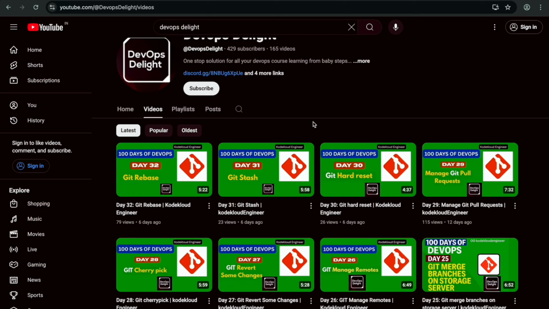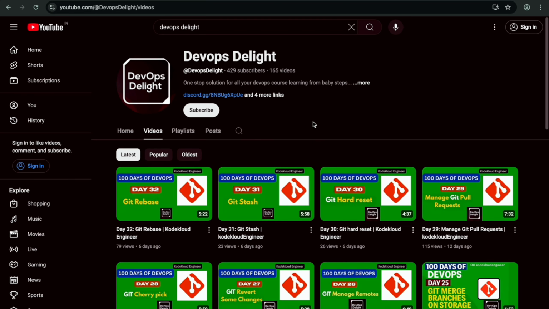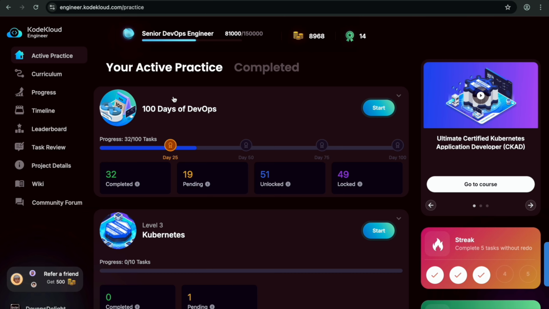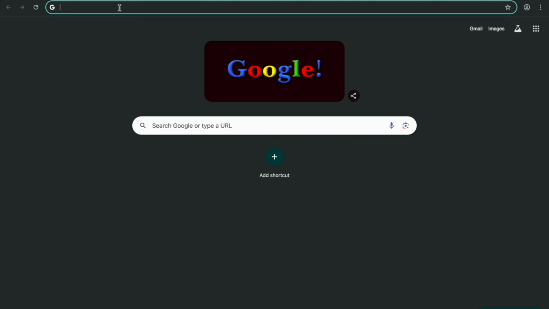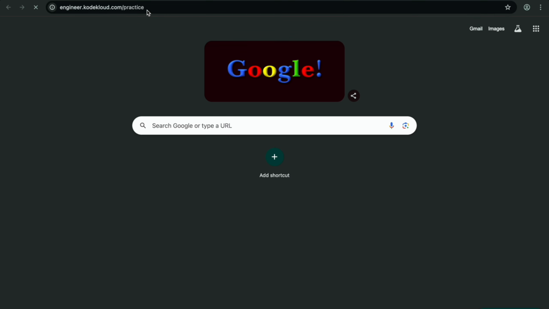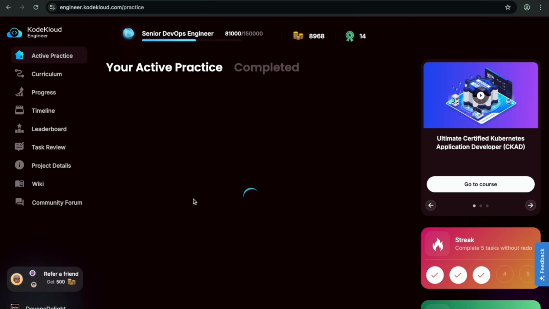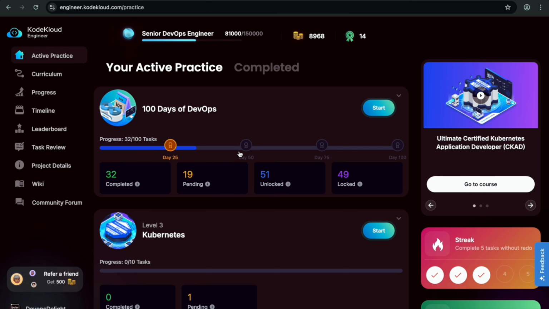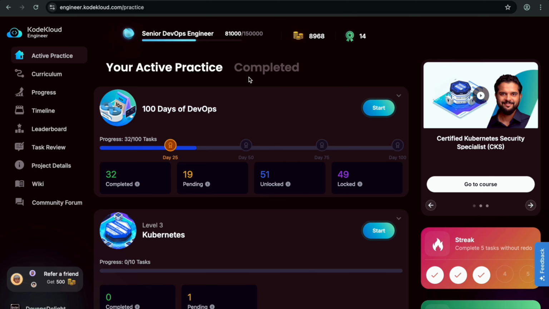In today's video, we are going to see yet another task of our 100 days of DevOps task challenge. I directly got this tasks UI because I auto saved my password and username. I am here on the Chrome browser. Let me type engineer.kodekloud.com/practice. Hit enter. I directly got this dashboard because I auto saved my password and username. In your case, it may differ. It will prompt you to enter your username and password. Once you have given those details, you will also get the same screen as me.